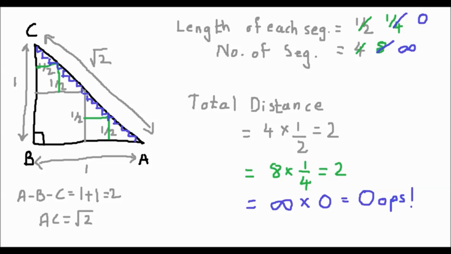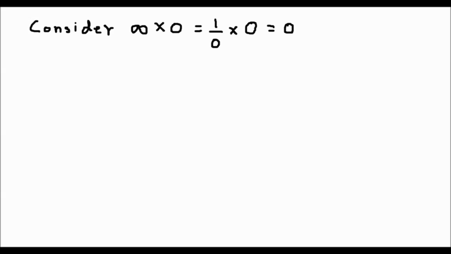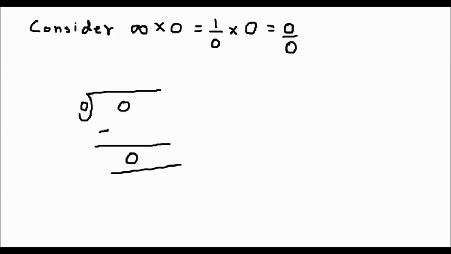On multiplying 0 and infinity, we get an indeterminate quantity. An indeterminate quantity is the one which has no fixed value. The value can be anything. Let's try some. For convenience, let's express 0 times infinity as 0 times 1 upon 0. That is 0 upon 0. Let's try this division. What should we multiply 0 with to get the remainder 0? Let's try 0. 0 times 0 is 0 and we get remainder 0.